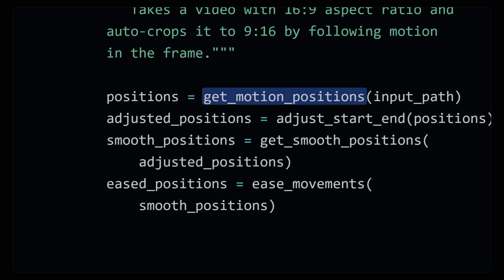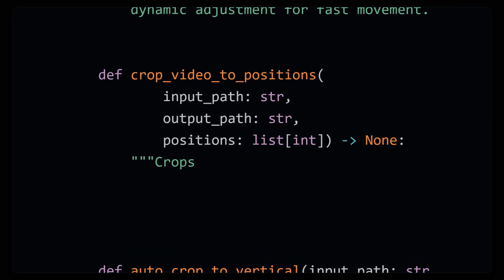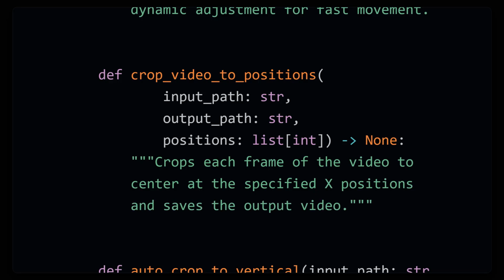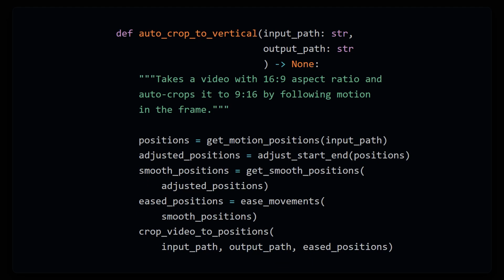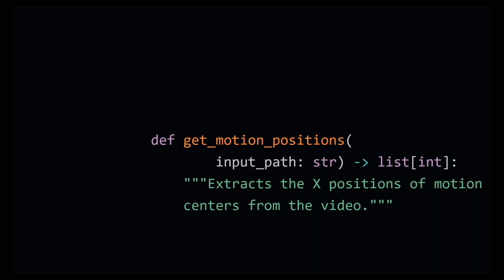Okay, now we've analyzed the motion, adjusted for start and end frames, smoothed out the jitter, and applied easing to make the movement look natural. Once the positions go through the full pipeline, we'll send them into the final cropper function, and that will save our cropped video. We're giving it the input path, the output path, and our final list of positions. This is now enough information that even for a very complex algorithm like this, the AI should have no trouble implementing each of these functions perfectly. We have built the architecture. Now, we sit back and watch the magic.